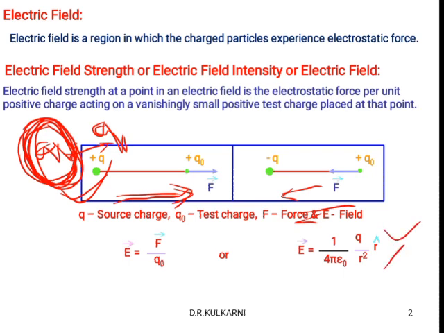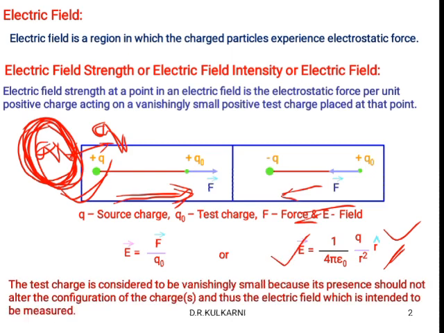R cap is the unit vector which shows the direction of the electric field. The test charge is considered to be vanishingly small, and it will not affect the equation. To test whether the electric field is there or not, we use that test charge, which has a very negligible magnitude.